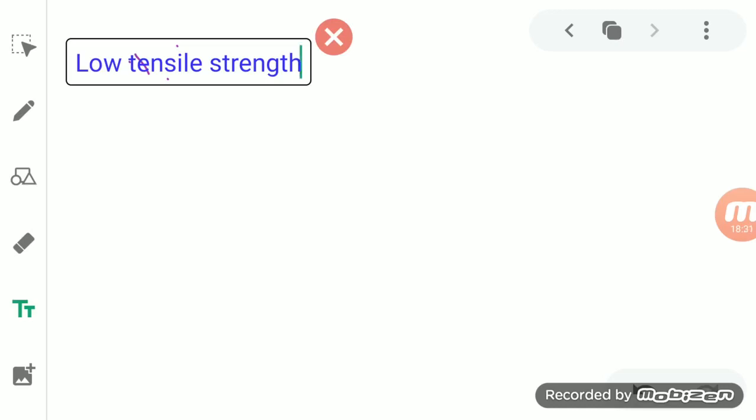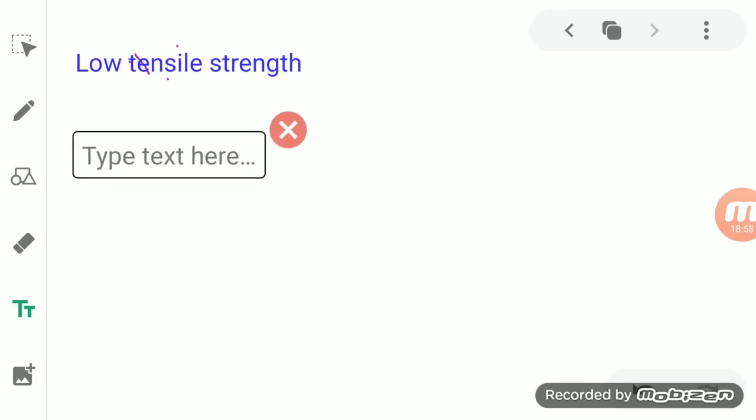For example, graphite is a non-metal which is not strong at all. So it has a very low tensile strength, and when you keep a large weight on a graphite sheet, what will happen? The graphite sheet will break, which proves that it has low tensile strength, or it is not very strong like metal.